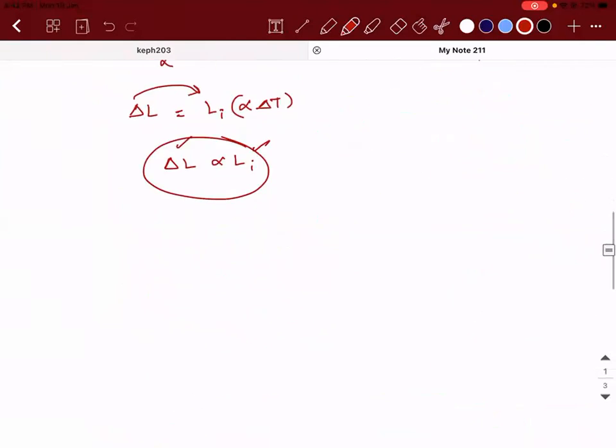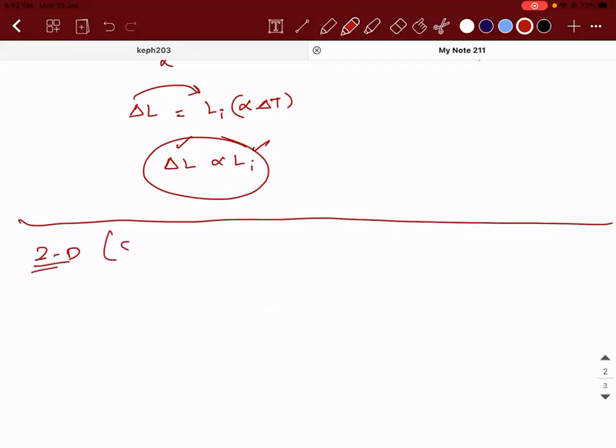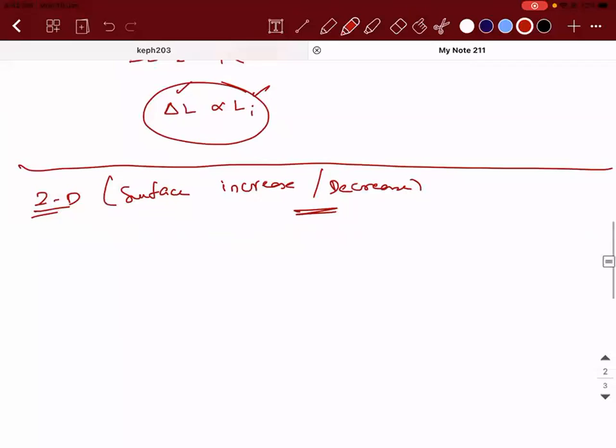So this is with respect to a one-dimensional object. Now what will happen with respect to a two-dimensional object? Two-dimensional object, what will happen? So a two-dimensional object is going to have surface increase or decrease, right?